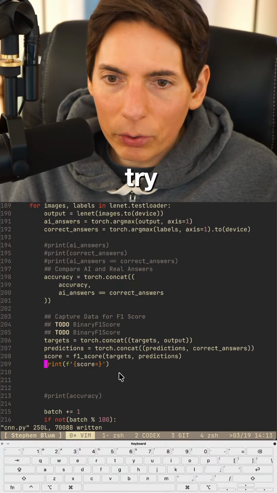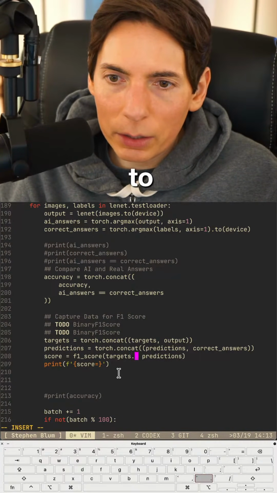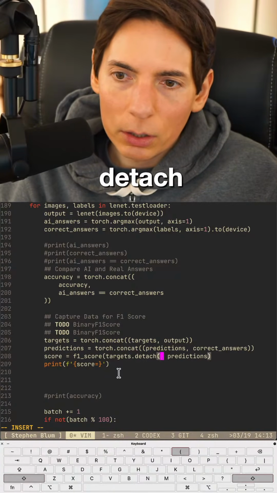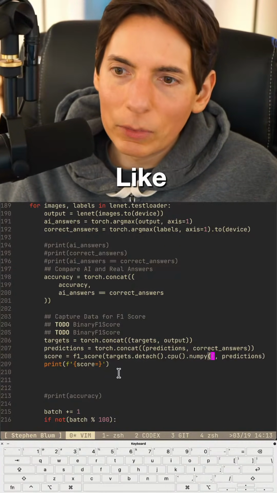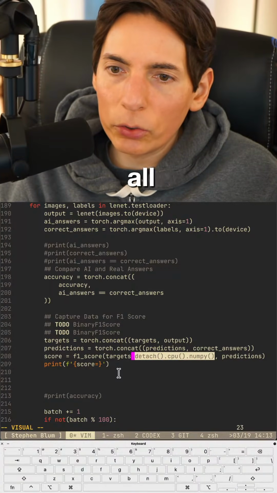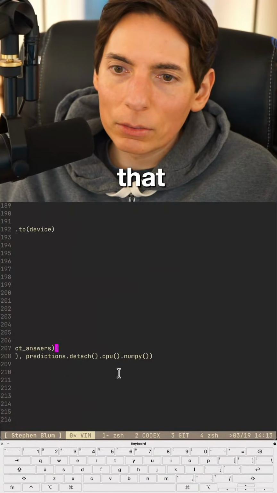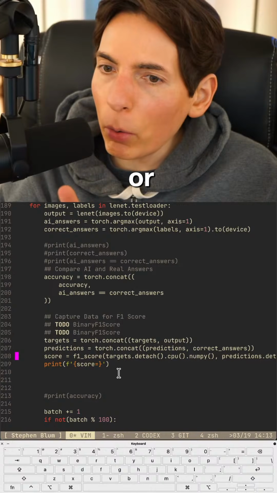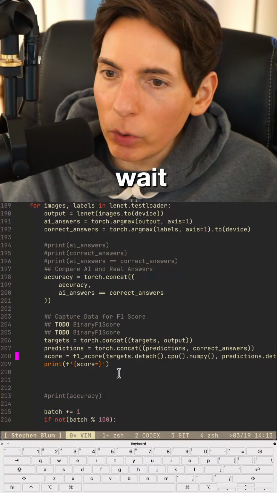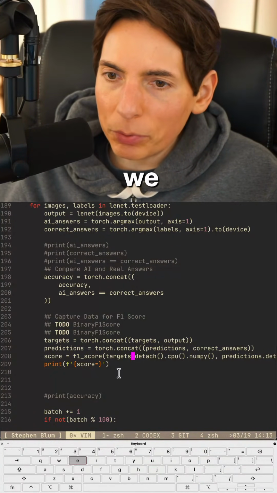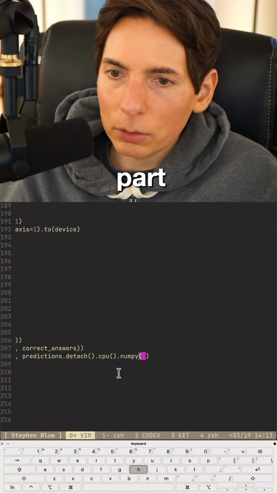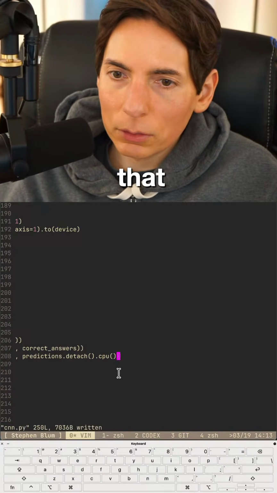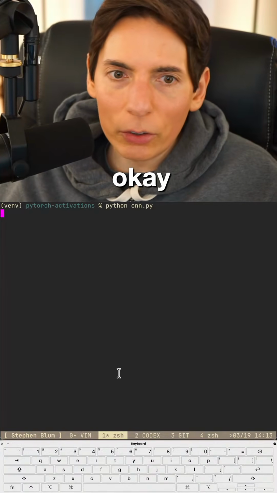Okay, so let's try the F1 score again. We're going to say .detach.cpu.numpy. Like that. There we go. We're going to do all those like that. Or, wait. We might be able to simplify this. We might not have to do this part. Let's try that. Okay. Let's try it now.